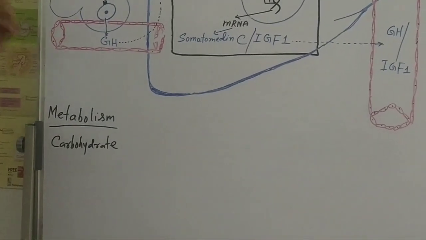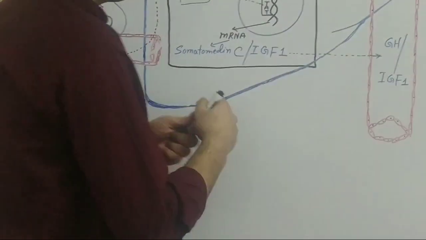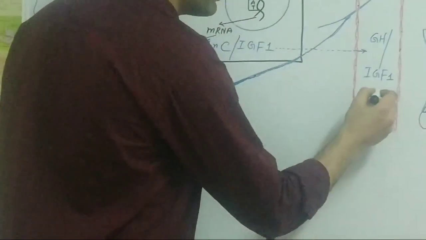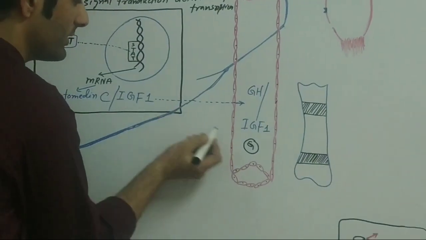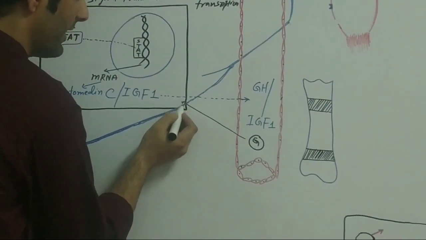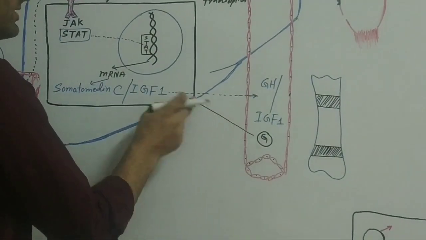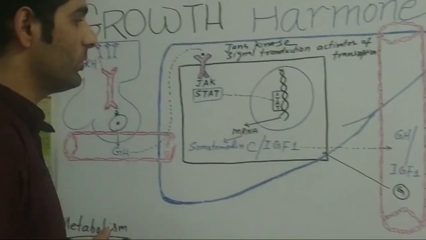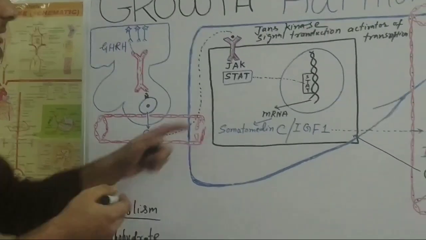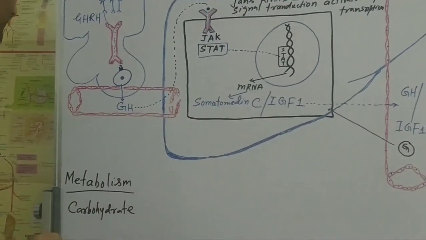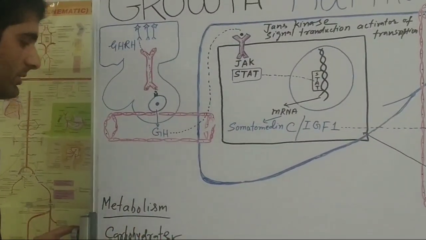As we know, growth hormone is the hyperglycemic hormone. When there is glucose in the blood, it prevents the glucose from going into the cells. Growth hormone prevents the glucose from going into the cells. When the glucose does not enter into the cells, it means the glucose cannot be utilized. Eventually, there is no formation of energy. The ATP will not be formed inside the cells. Now, this was the first effect of the growth hormone on carbohydrate metabolism.